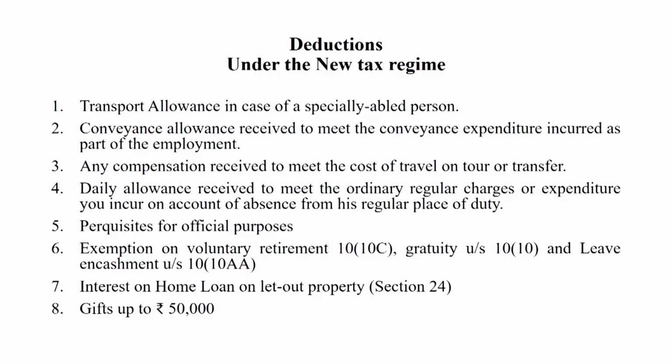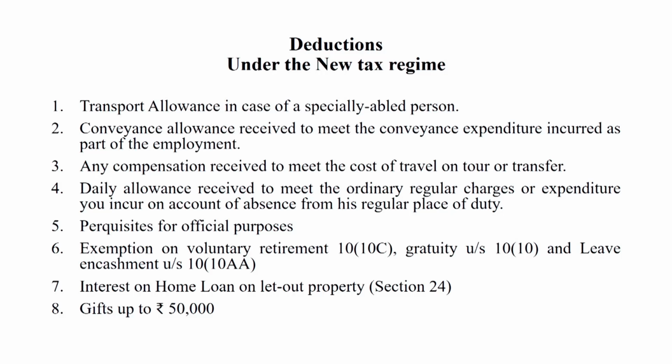Under the new tax regime, the tax slab rates are 5%, 10%, 15%, 20% and 30%. There are 6 slabs. But in the case of old tax regime, optional tax regime, there are only 4 slabs. But it depends on the volume of the income of the assessee, which regime is better for that assessee.